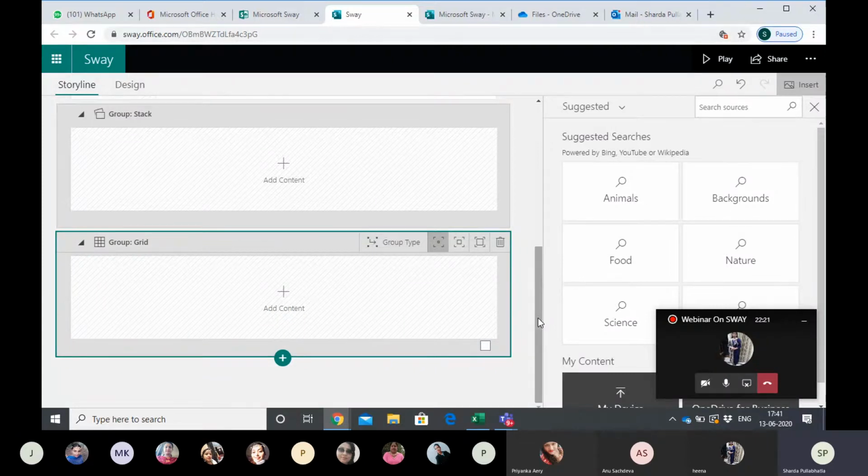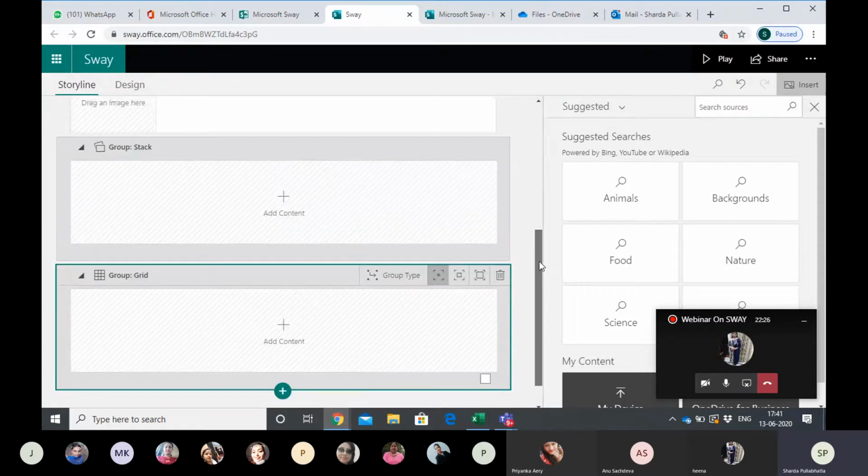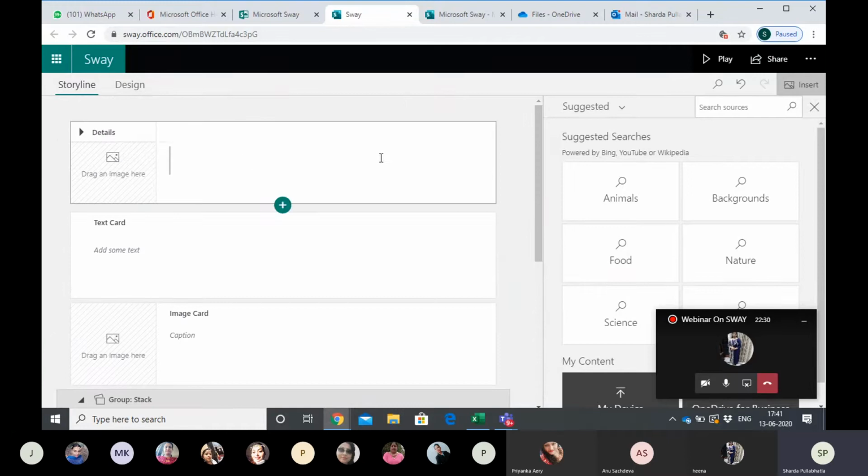The moment we clicked on all these, the scroll bar has become longer, because the content has gone down. So we can scroll up and down and go to that specific card where we want to work. That's one thing. Coming to the right hand side corner, where you now have a lot of options: suggested, search resources, search sources, animals, backgrounds. These are all giving us hints. Suppose we make a generalized Sway or we want to teach anything in our class, we will use all these options, whatever pictures we need.